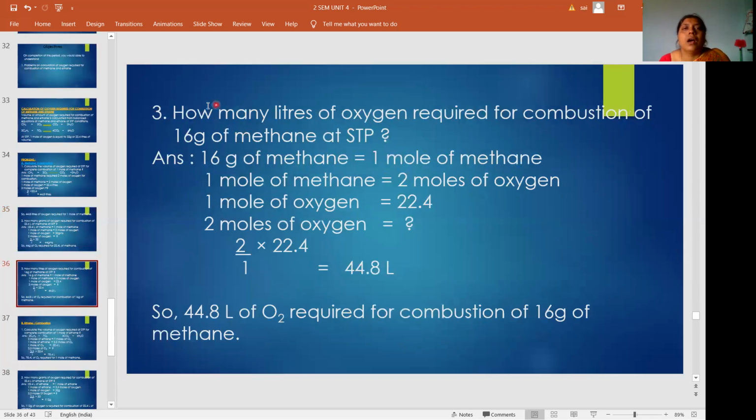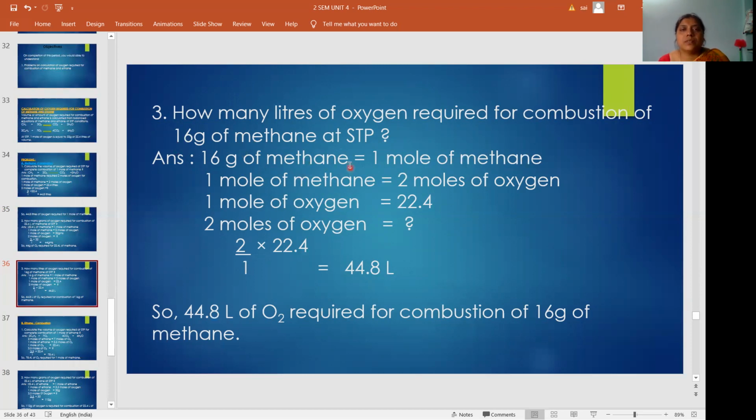Then the next question. How many liters of oxygen are required for combustion of 16 grams of methane at STP? He is asking for the volume of oxygen here also, but he is asking for the combustion of 16 grams of methane. In the place of 1 mole, in the place of 22.4 liters, we kept 16 grams. What should you know about 16 grams of methane? 16 grams of methane means 1 mole. 16 grams is nothing but its molecular weight. Carbon 12, hydrogens 4, 4 plus 12, 16 grams.